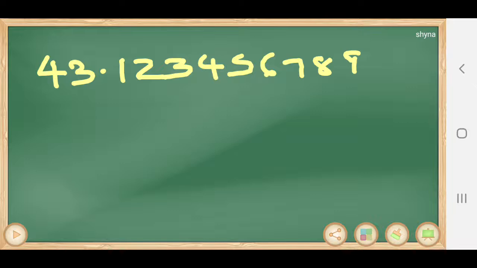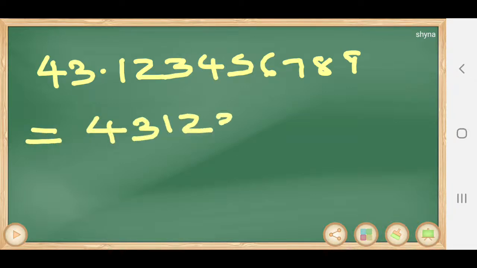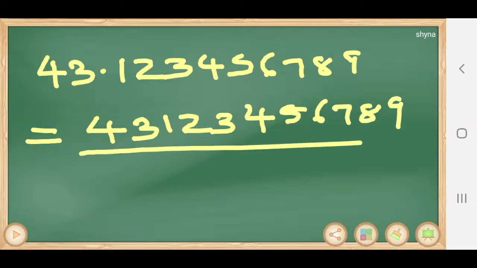If it is a rational number, you have to write that in the form of p by q. How will you write this one? In the form of p by q. 43123456789 divided by what? That means after the decimal point, if there are 9 digits, in the denominator there should be 9 zeros. That is 10 raised to 9. You can write 1 and 9 zeros.